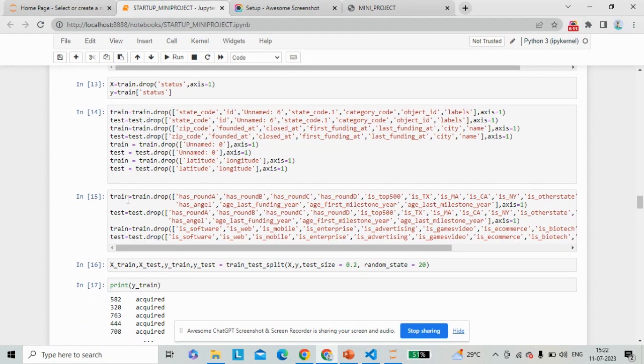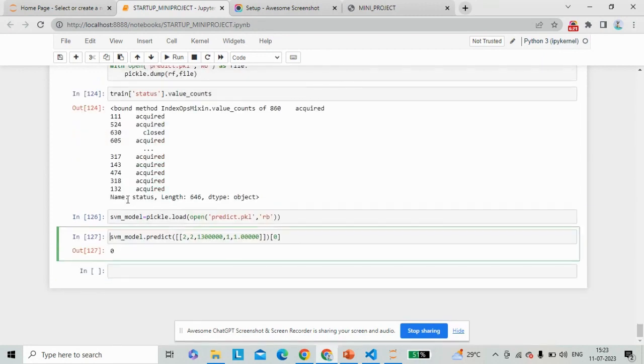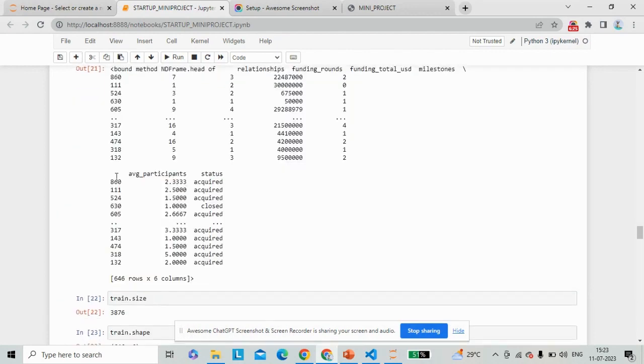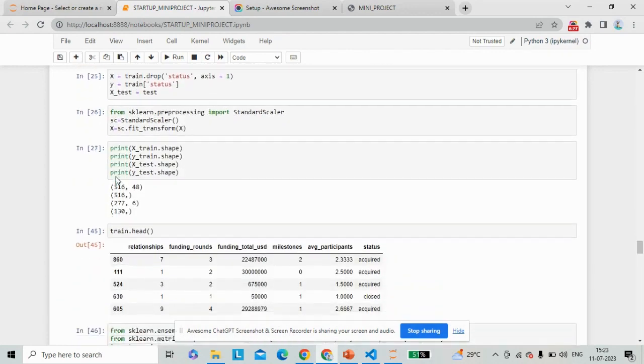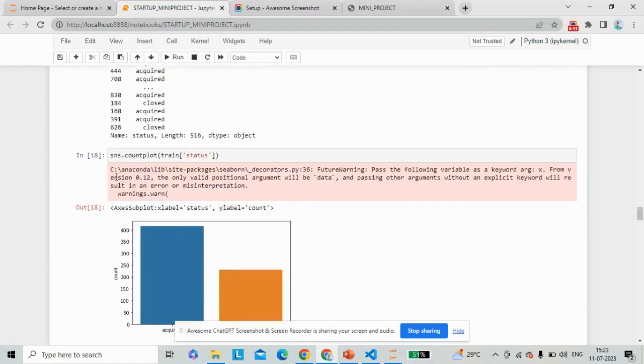We have used a drop function to remove unwanted data from the dataset. We have split the data into training set and testing set. This is the visual representation of the target variable.